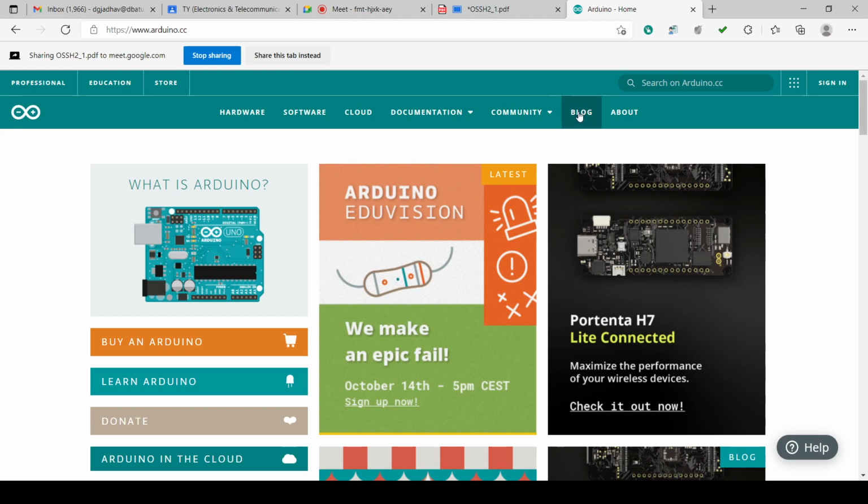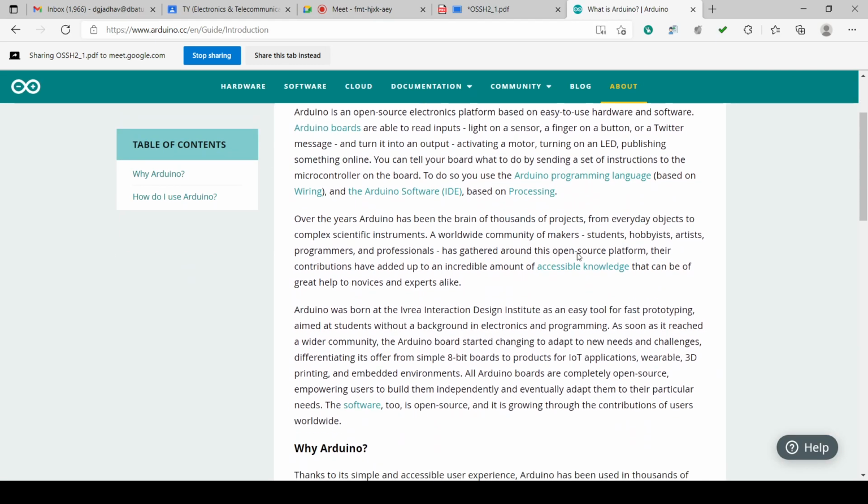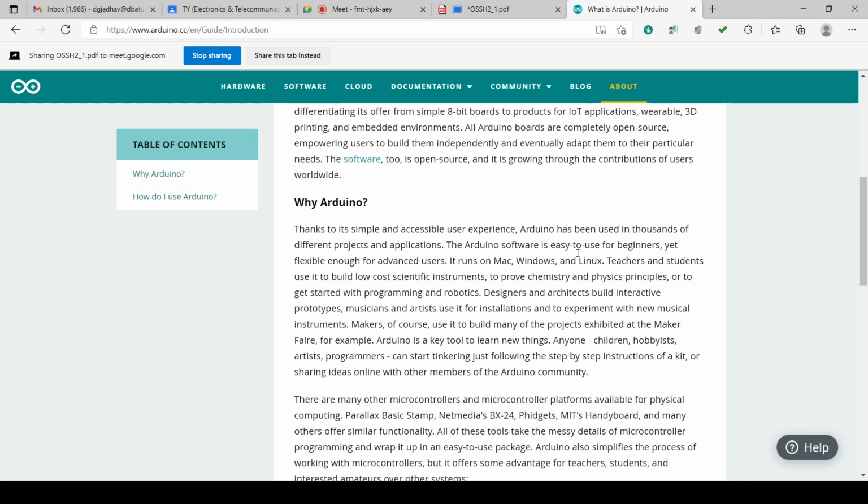In the blogs, various project related, technology related discussion is posted, where you can get the details of the technology. And there is a button which is giving the details of the Arduino. What is the Arduino? Why the Arduino is there?